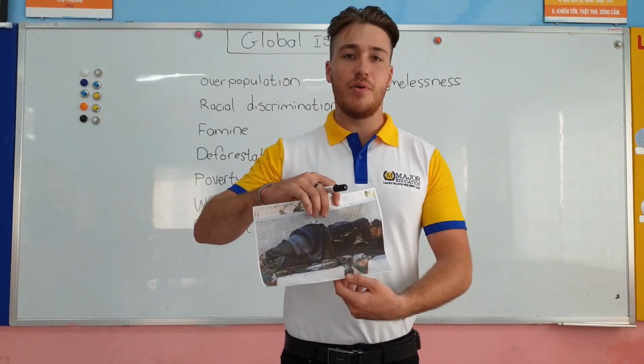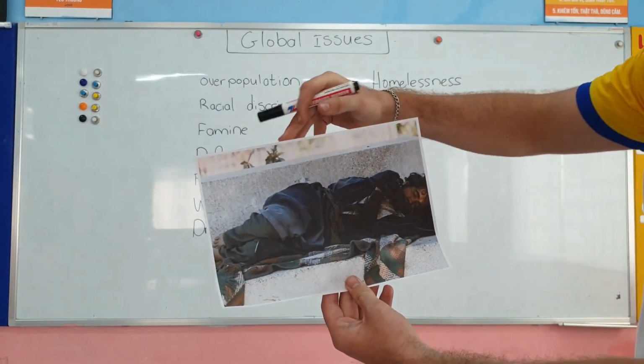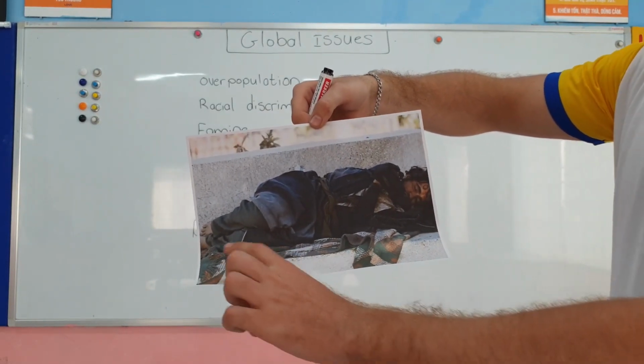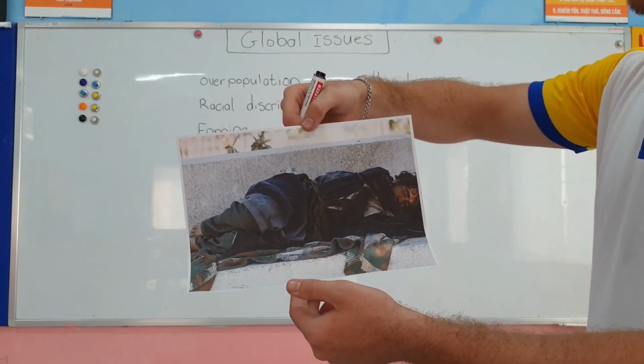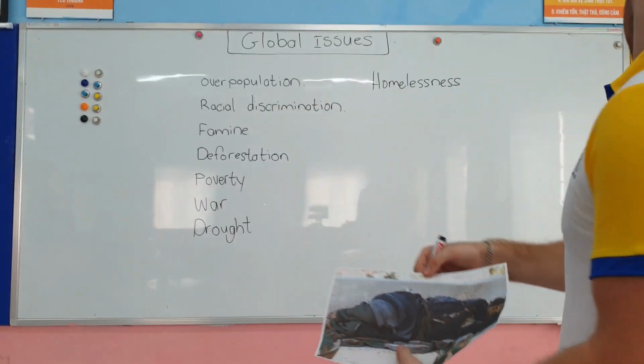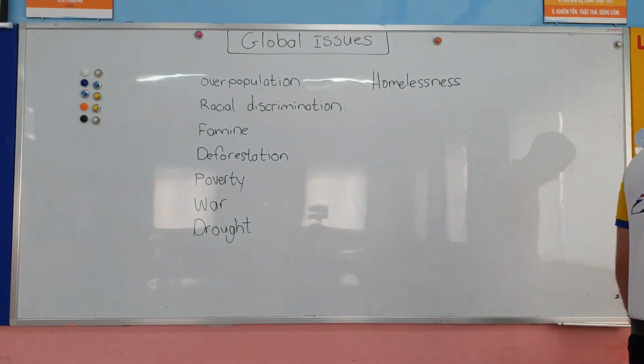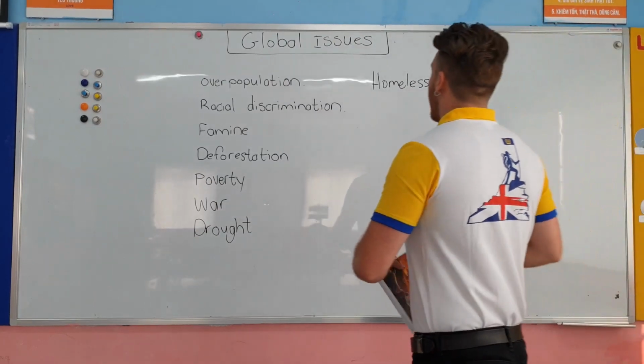And here we have an example of someone, I think maybe in America, sleeping on the bench. And you can see that he has his bed, which is just a blanket. He has not got a roof over his head. Right, next one.